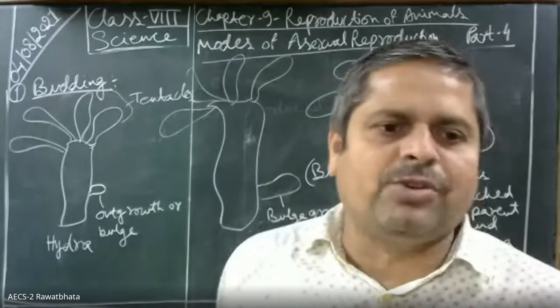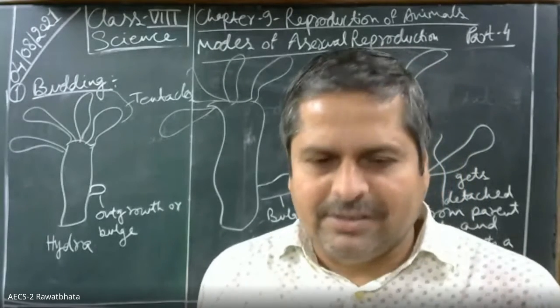Sir, this voice is cutting. You understood or not? Yes, sir. There is another organism which also reproduces through budding, that is yeast.